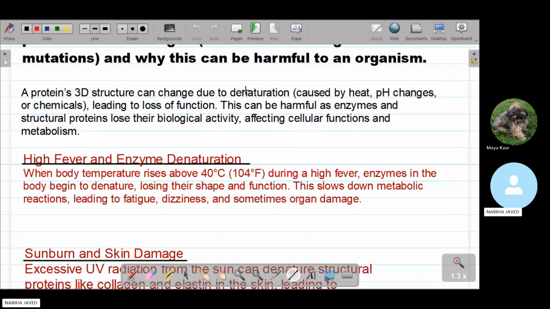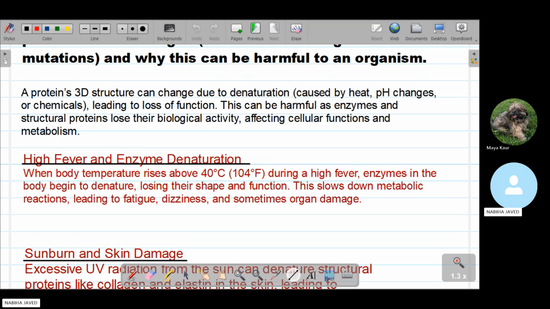Denaturation is the concept that when any protein changes its shape due to any cause, like heat, changes in pH, or chemicals, it leads to the loss of function. This means the complete function of that specific protein is lost. And this can be harmful, as enzymes and structural proteins lose their biological activity, affecting cellular function.